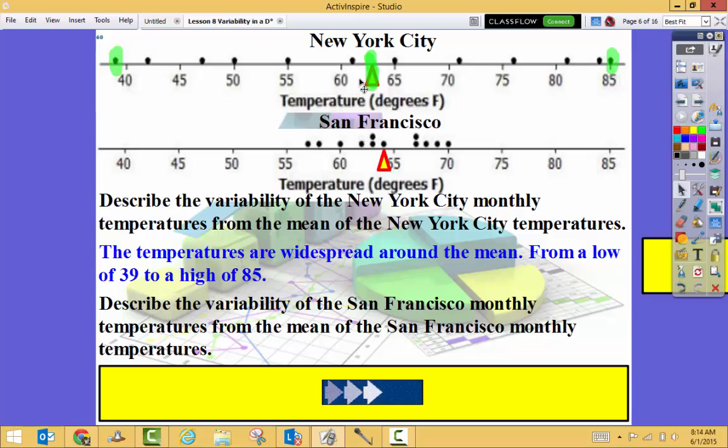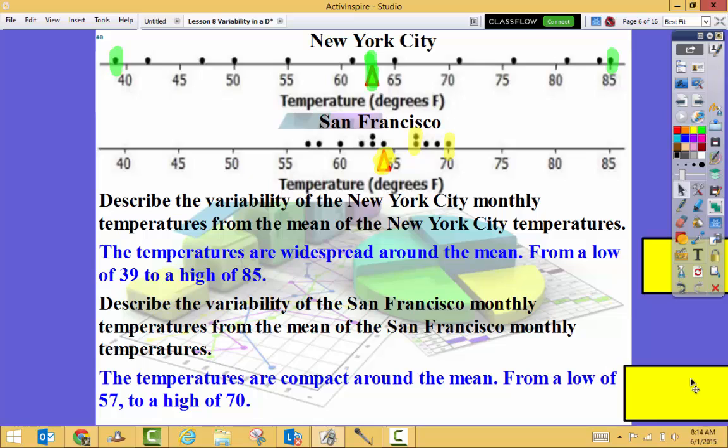Now describe the variability of San Francisco monthly temperatures from the mean of the San Francisco monthly temperatures. So how do the means compare to this monthly temperature in San Francisco? Well, the temperatures are clustered or gathered around that mean. We have a low of 57 to a high of 70. That's really close, all of them, to that 64 degrees for San Francisco.